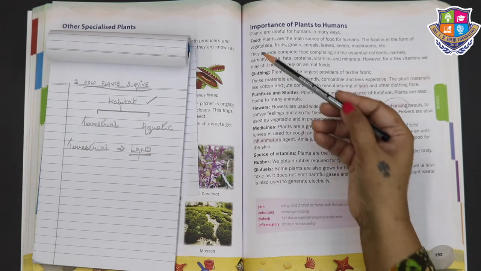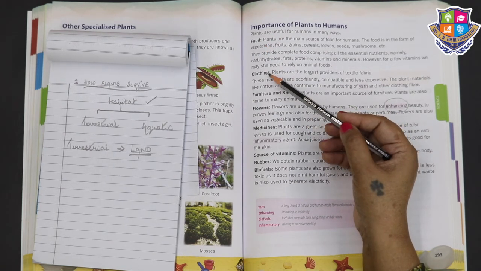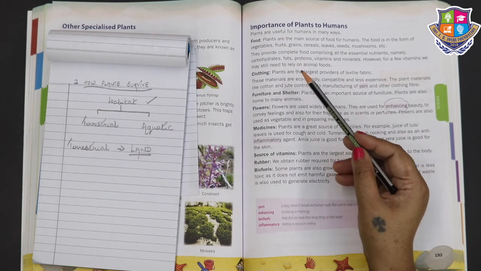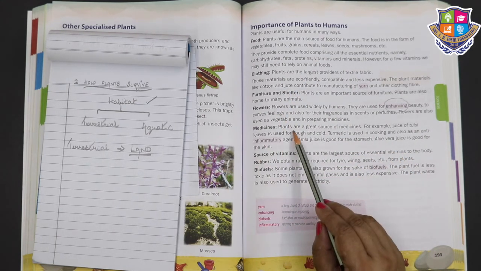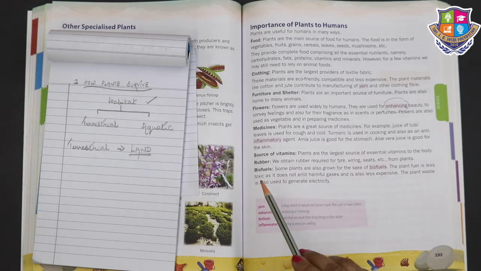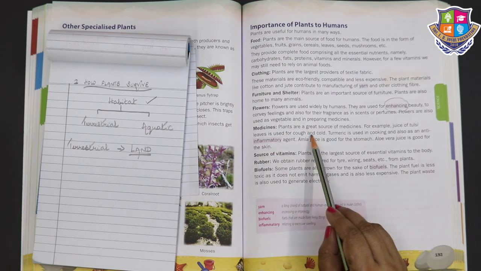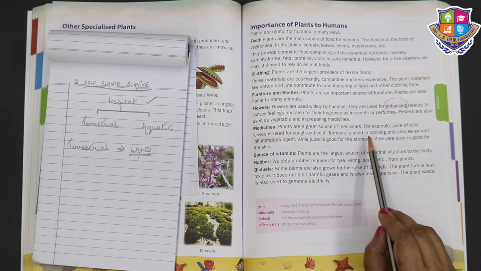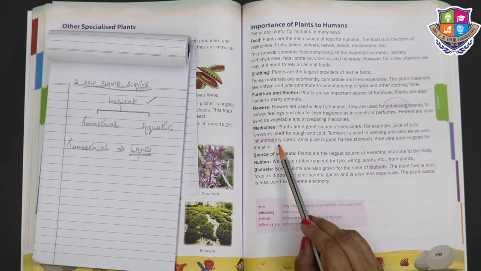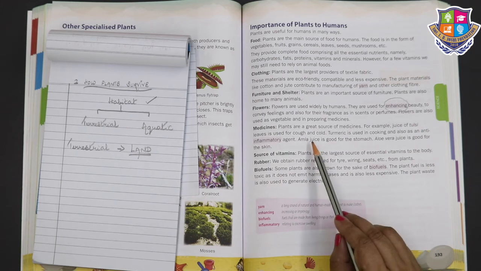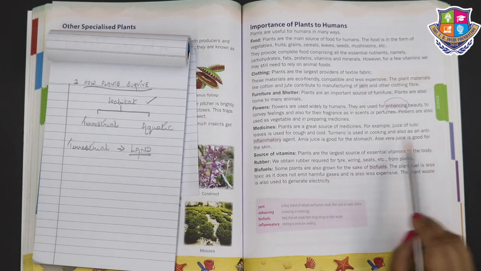Now we saw how plants are useful in food, in clothing, furniture and shelter, flowers. Now let's see about medicines. Plants are a great source of medicines. For example, juice of tulsi leaves is used for cough and cold. Turmeric is used in cooking and also as an anti-inflammatory agent. Amla juice is good for the stomach. Aloe vera juice is good for the skin.